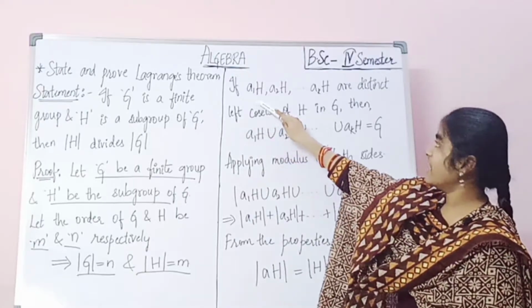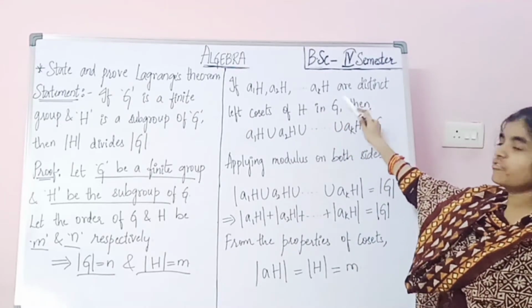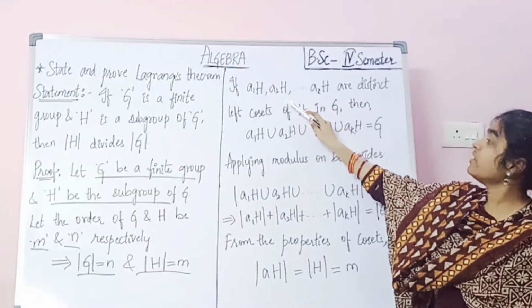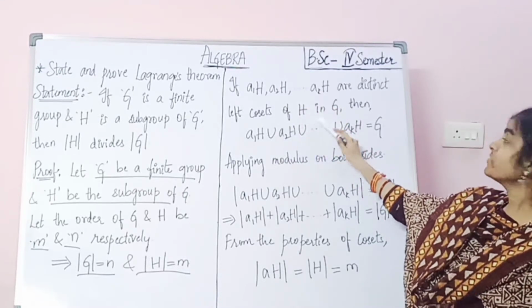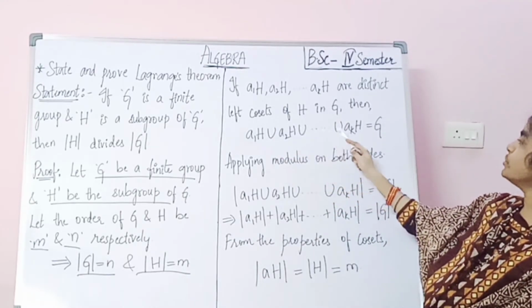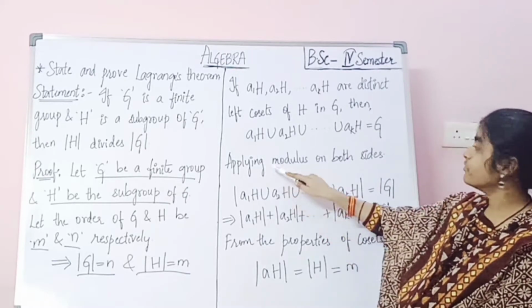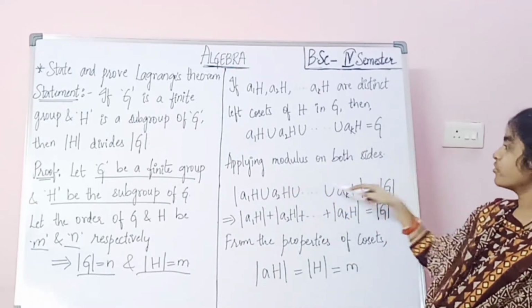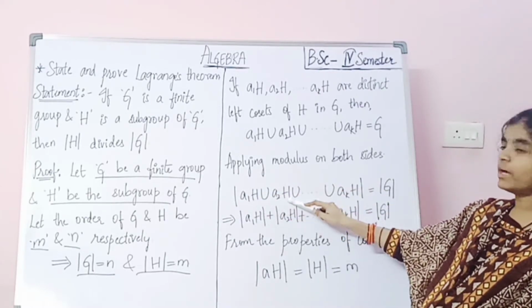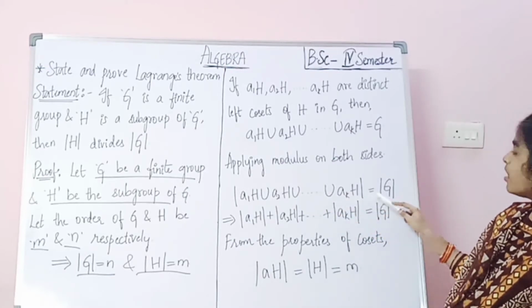Now, if a1H, a2H, and so on up to akH are the distinct left cosets of H in G, then a1H union a2H union and so on up to union akH equals G. Now we should apply modulus on both sides: mod of a1H union a2H union up to union akH equals mod G.